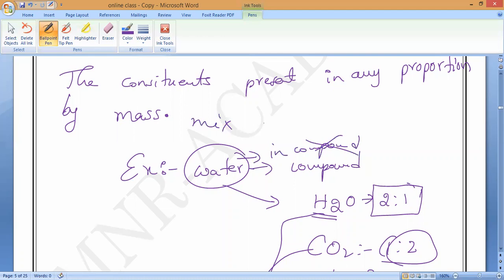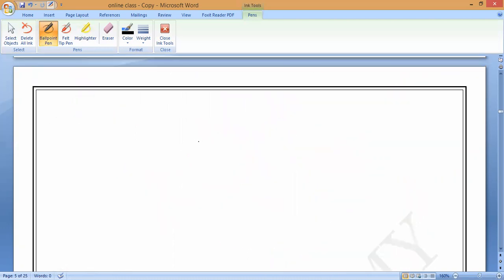Correct or not? Mixtures, we don't know how much amount we are mixing. Either one constituent is more, one constituent is less, another constituent is more, another constituent less. We don't know. That is why mixtures are not present in any proportion by mass. They can be present, one is more, one is less, anything. That is what is called a mixture.